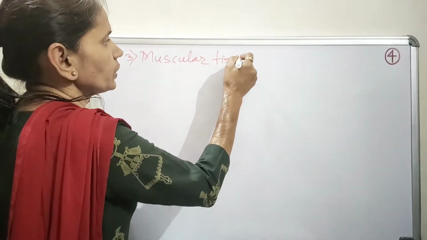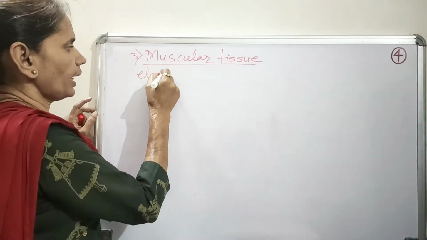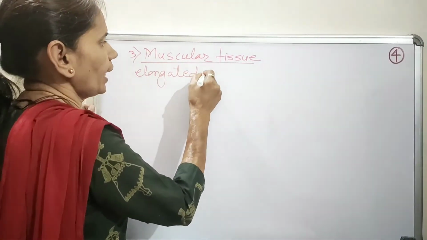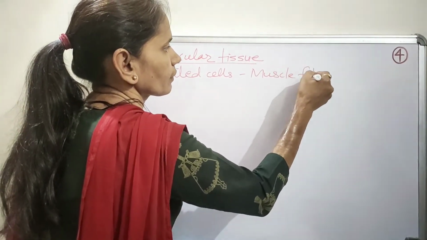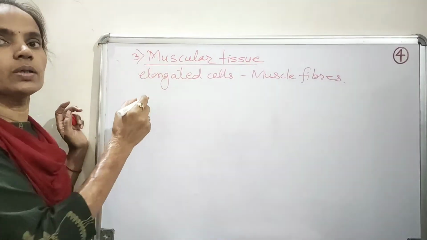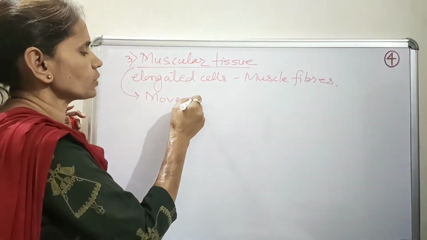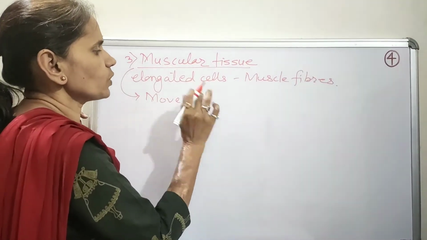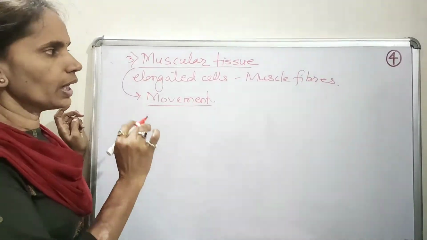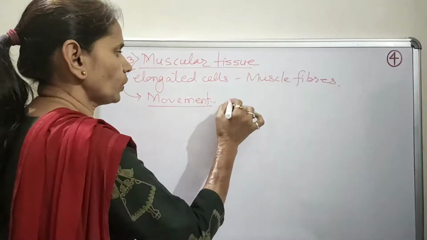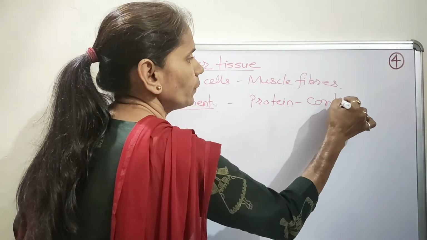Now this muscular tissue consists of elongated cells, and these elongated cells are called muscle fibers. As you know, the muscular tissue is involved in the movement in our body. So these are the main tissues that are responsible for movement in our bodies. Now this muscular tissue consists of a specific protein. That protein is known as contractile protein.